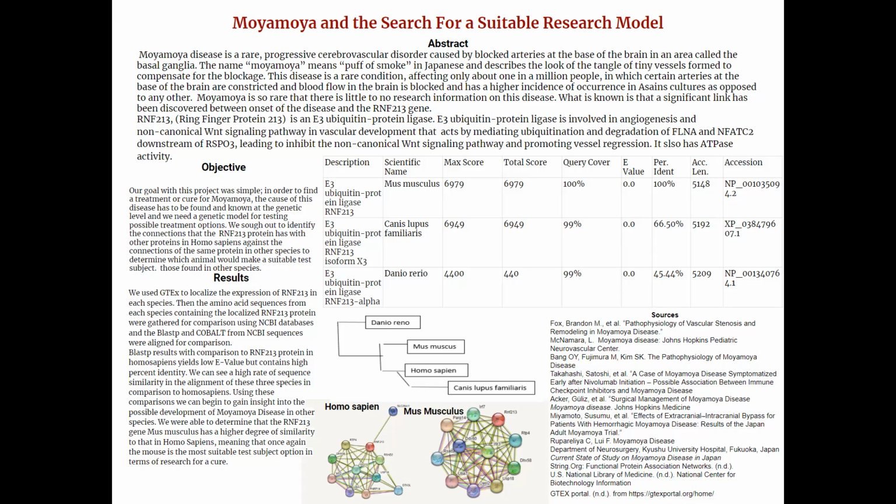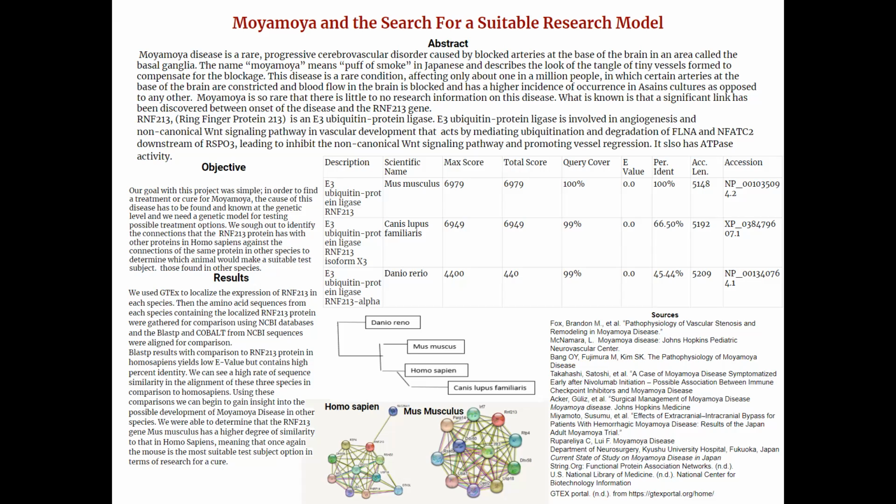Once we knew what we were looking for, we then proceeded to find this protein in other species, and were able to locate RNF213 in 3 species that had close similarity to the markers found in the Homo sapien genome. These species are the house mouse, the domesticated dog, and the zebrafish. We then compared the genome sequence of this gene in each species against the sequence of Homo sapien to discover that the house mouse showed the most consistency in genome sequence.